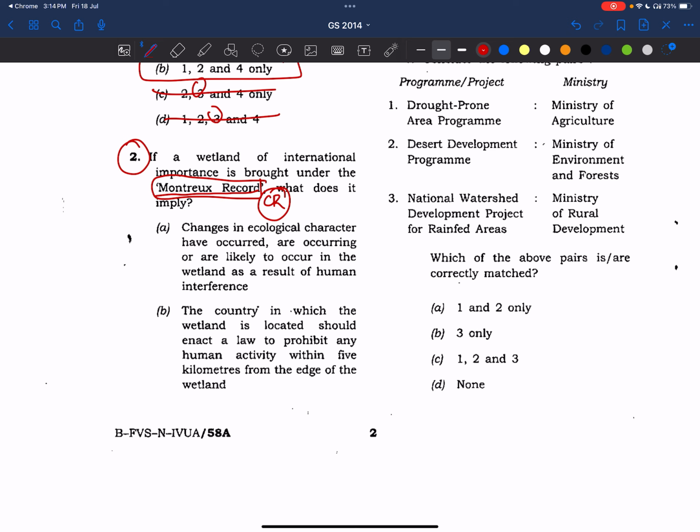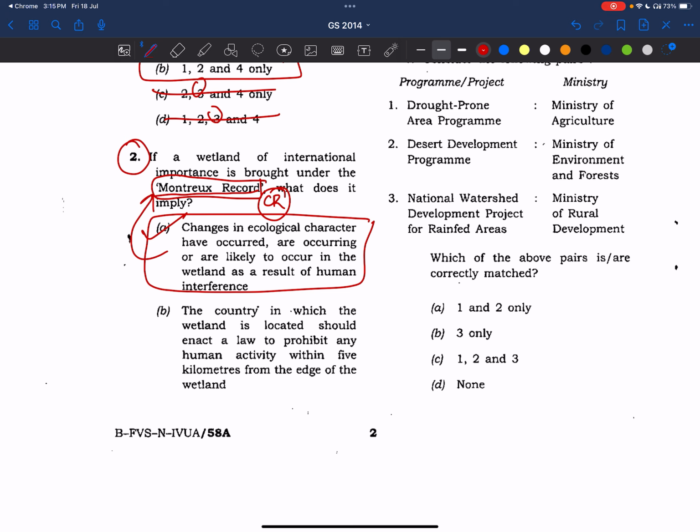Okay, let's see the statements. Changes in ecological character have occurred and are occurring or are likely to occur in the wetland as a result of human interference. This is the answer. Because of human interference, lots of changes are occurring in the Ramsar site, so it should be curtailed and we should preserve the wetlands. This is the main intention of the Montreux Record.